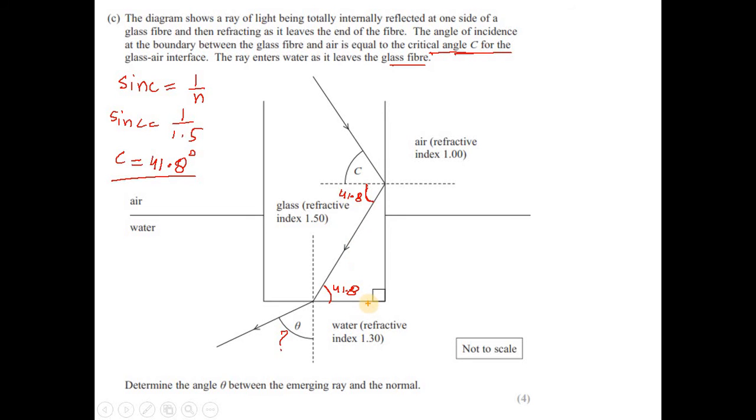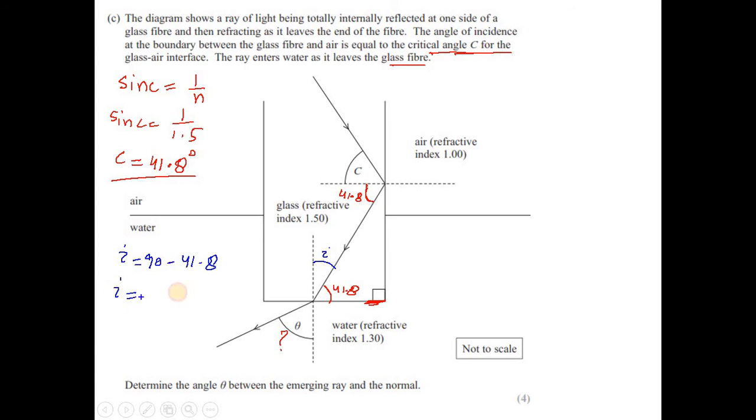If you see the geometry, two parallel lines, this line and this dotted line, are parallel, and this is the transversal line. So 41.8 and 41.8, meaning we have this angle which is the incident angle for the other boundary, and this angle is 90 minus 41.8. So the incident angle for water, I, is equal to, this is I. If you wish, you can mark these symbols, similar symbols, or some other symbol of your own. So I would be equal to 90 minus 41.8.